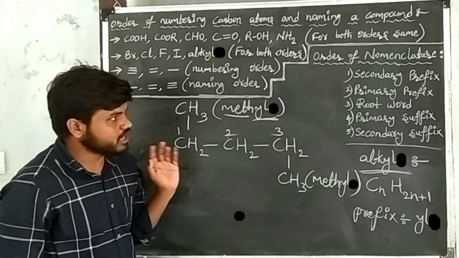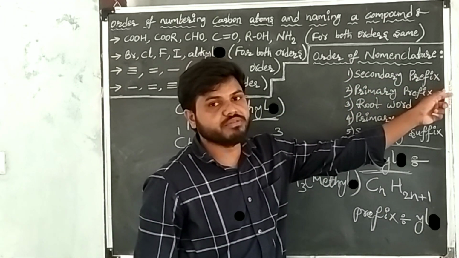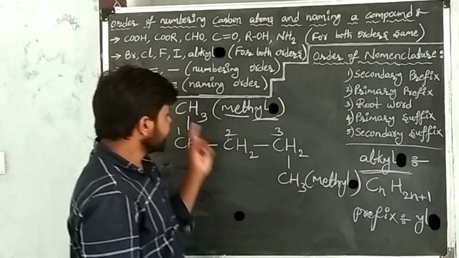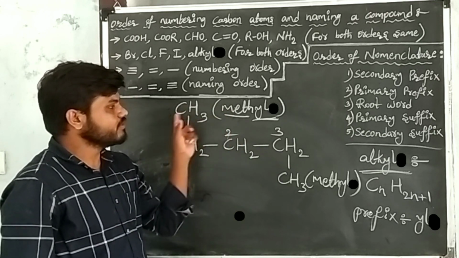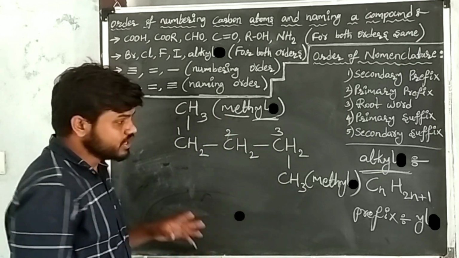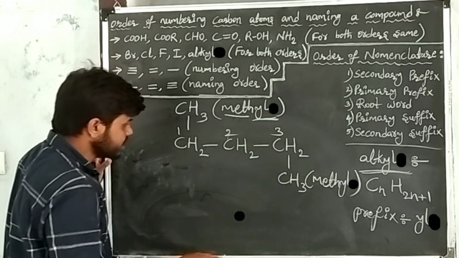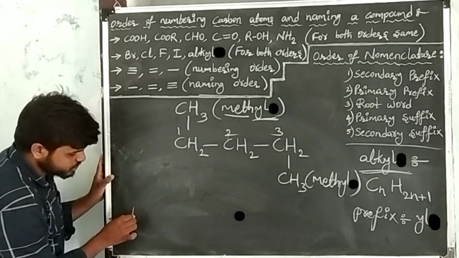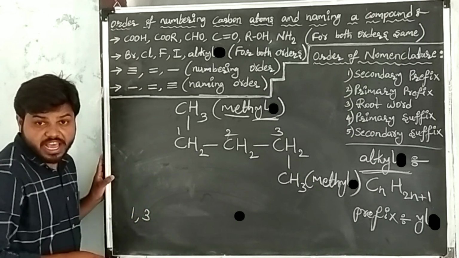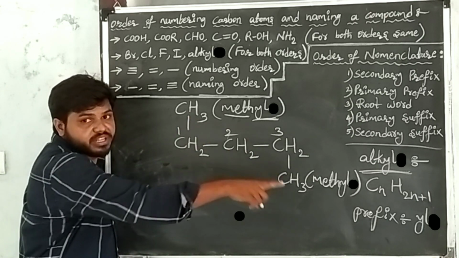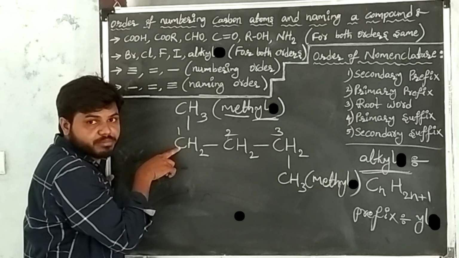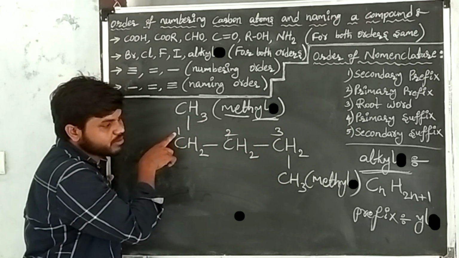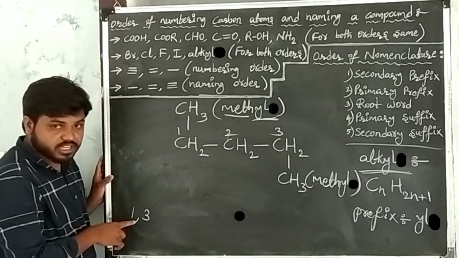After giving numbers, take the secondary prefix. First write the secondary prefix. Secondary prefixes are what? The substituents. Here two substituents are there: one methyl here and another methyl here. First write the positions of the substituents. Positions here are 1 and 3. I have written the positions of each methyl, that is 1, 3.